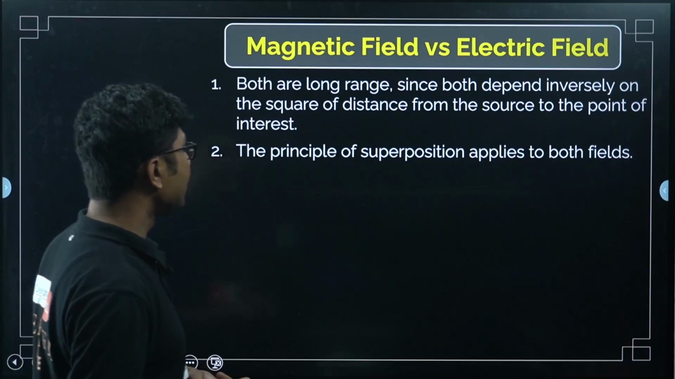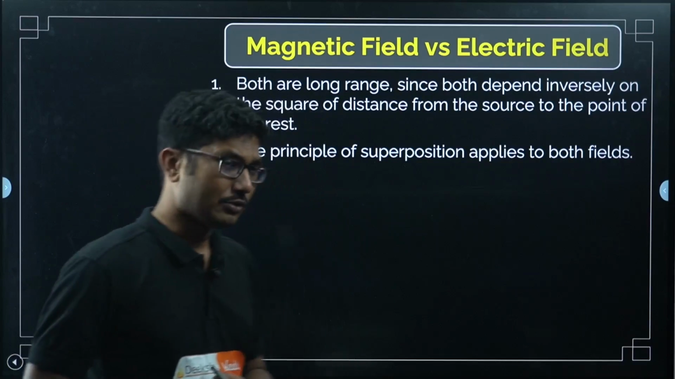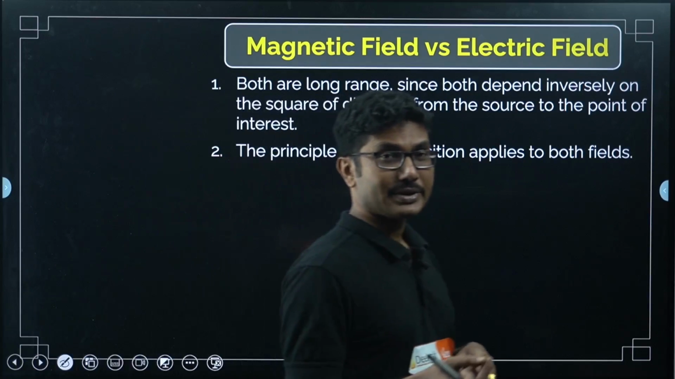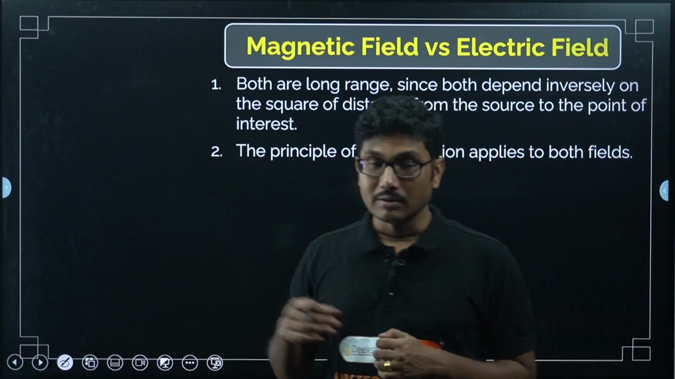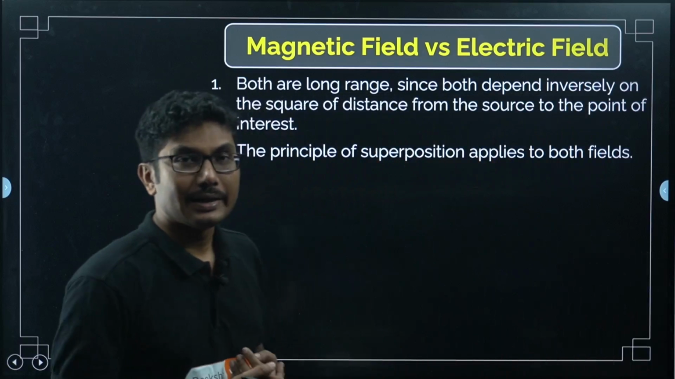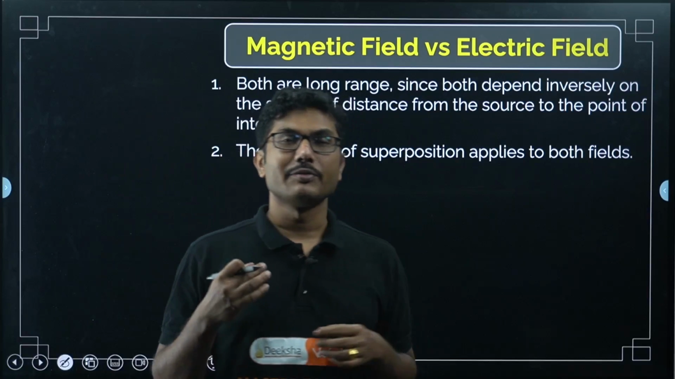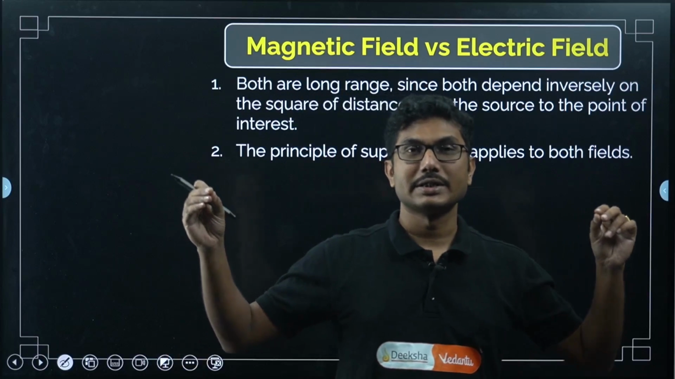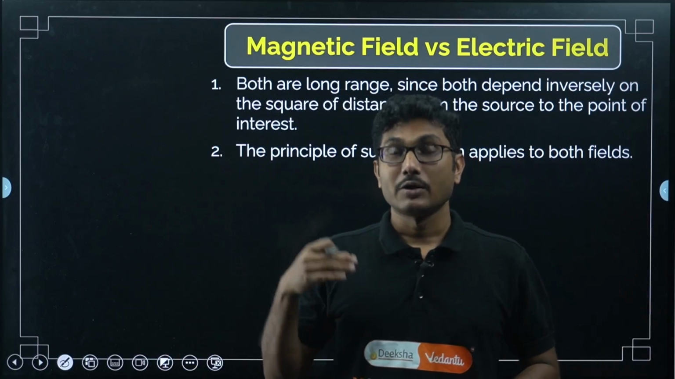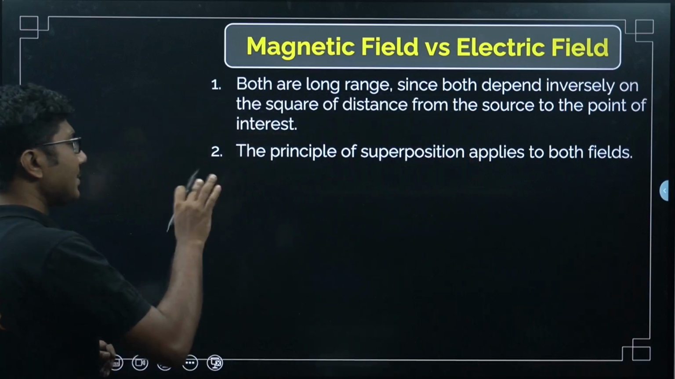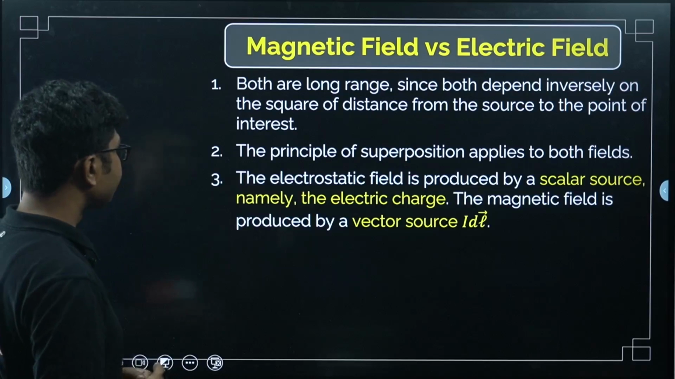The principle of superposition applies in both fields. Obviously, the principle of superposition means that if multiple current carrying wires or multiple sources of magnetic field are present, they add to each other. Similar to electric field, when we said there are two charges, then the total electric field will be the sum of the fields of the charges. Similar to that, the principle of superposition also applies.